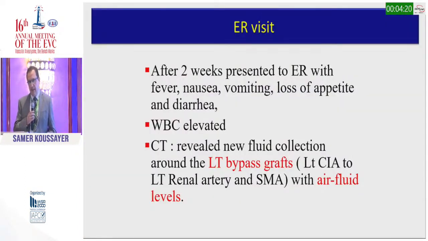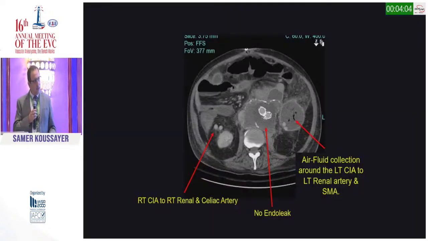Two weeks later, he came back to the ER with nausea, vomiting, loss of appetite, and diarrhea. WBC is elevated. We repeat a CAT scan, and now we see a fluid collection around the left bypass going to the left renal and SMA with air fluid. Here, we can see it. This is our bypass, and you can see the air fluid level.